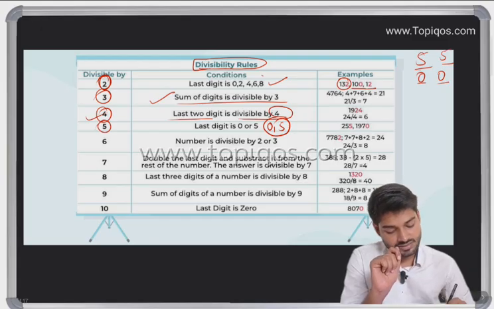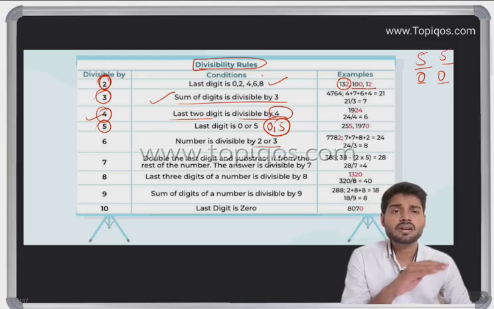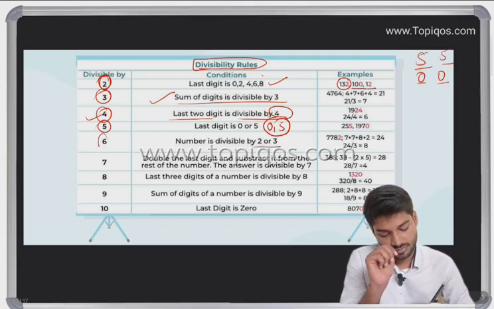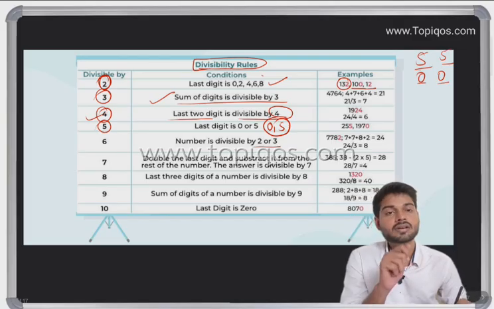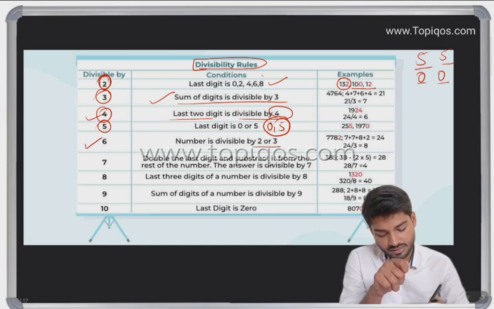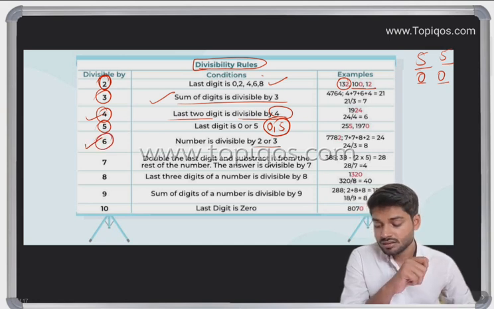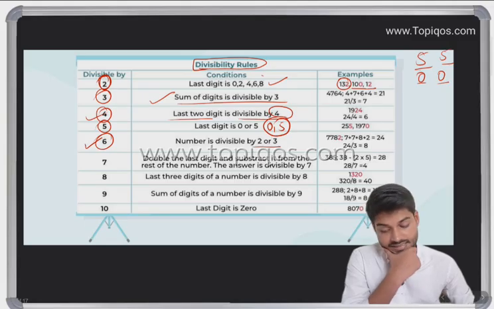Okay. For 6, the number should be divisible by 2 and 3. It's simple. If any number is divisible by 2 and it is also divisible by 3, then it is definitely also divisible by 6. For example, let's take 66. 66 divided by 2 is 22, yes.